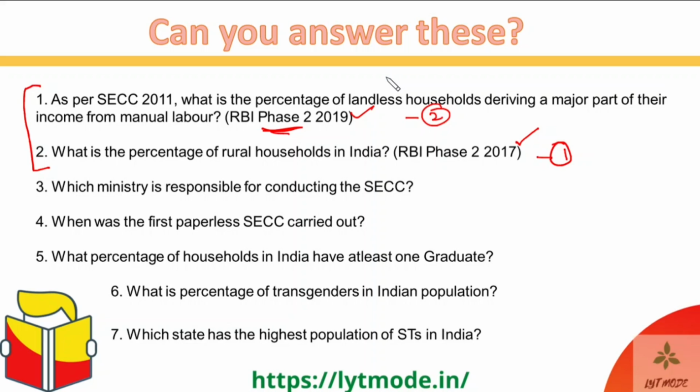Okay, so I hope that you've gone through all of these 7 questions, and as usual, if you were able to answer more than 5 questions, that is 6 or 7 questions correctly, then you are at a very good place right now for this chapter of SECC. Then you can just watch this video at 2x, basically as fast as you can, and just go through those things which you still did not know.